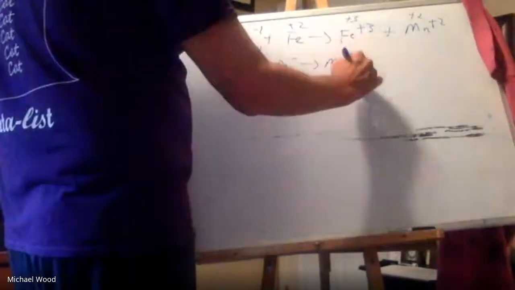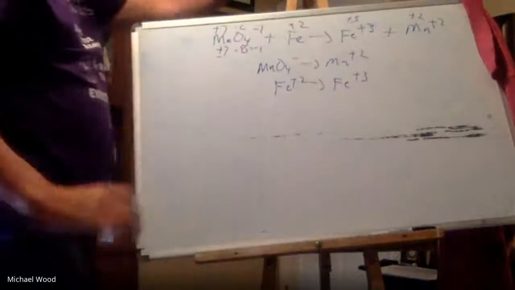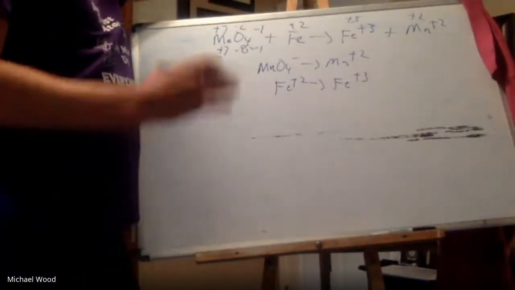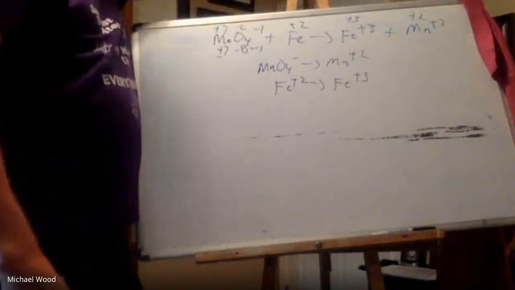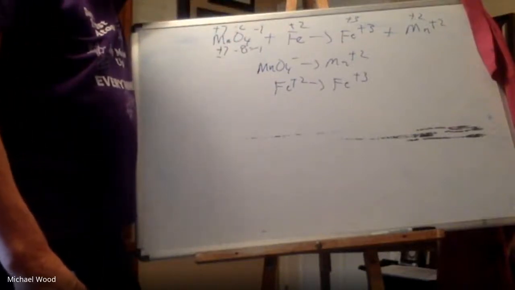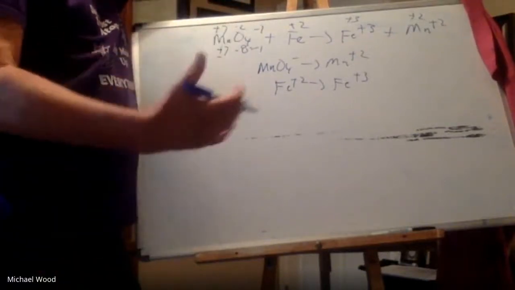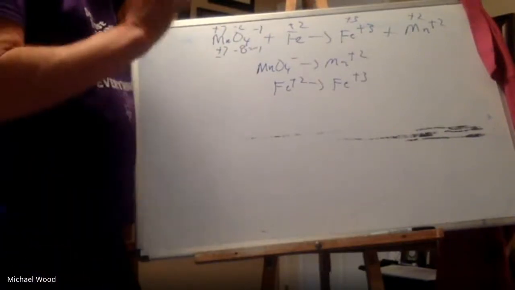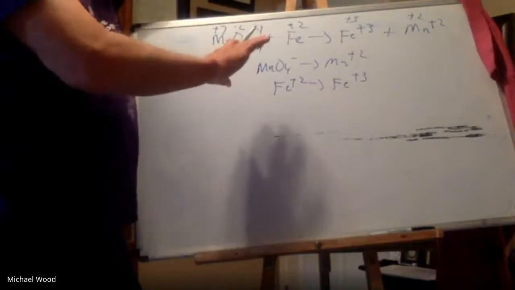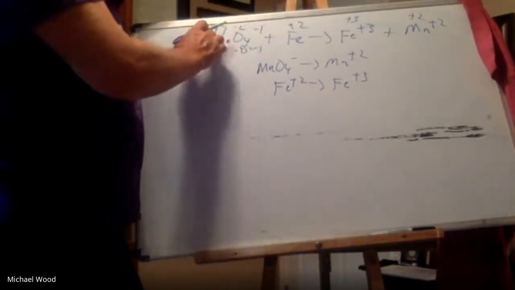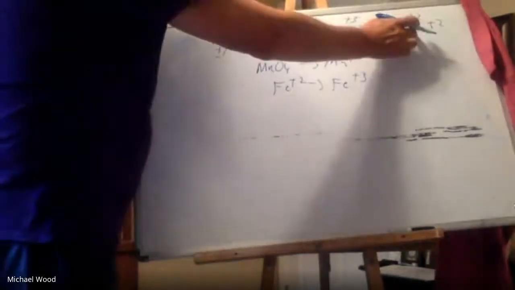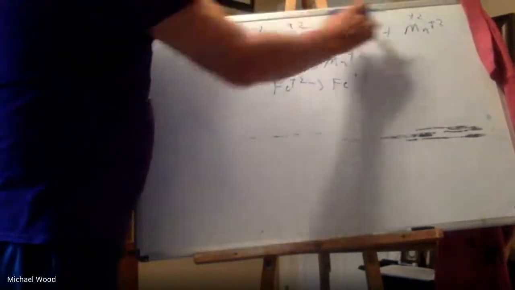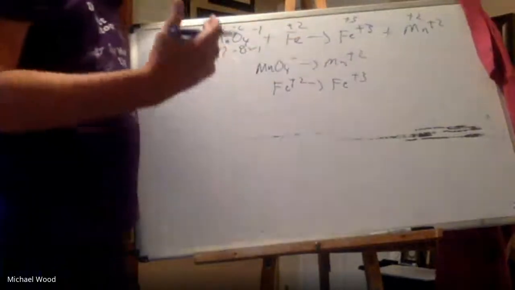And again, I'm sorry, I'll probably do some examples where I'll just immediately recognize that the elements other than hydrogen and oxygen are almost always the elements oxidized and reduced. Okay, so the first thing after writing out the two half reactions: manganese is being reduced, iron is being oxidized. Okay, so now I've done that.